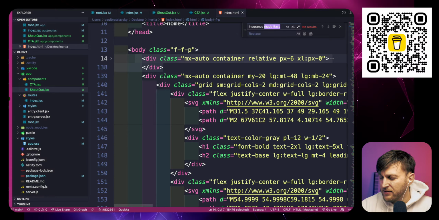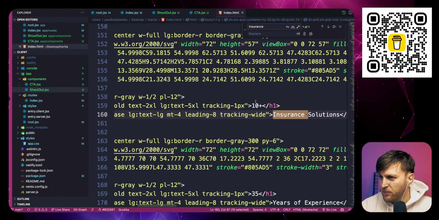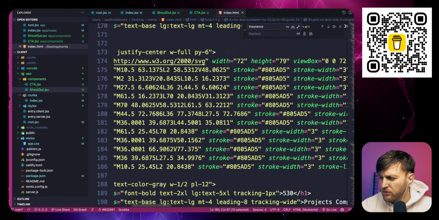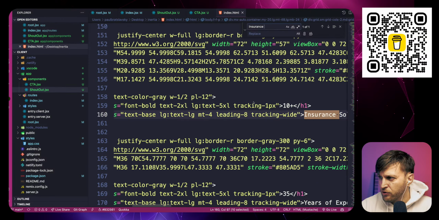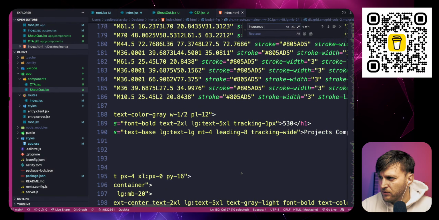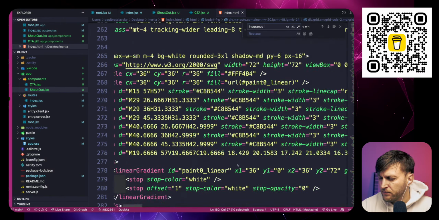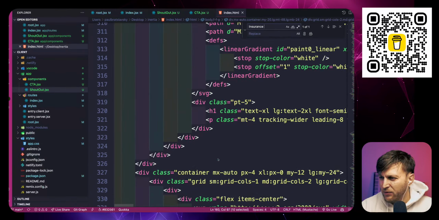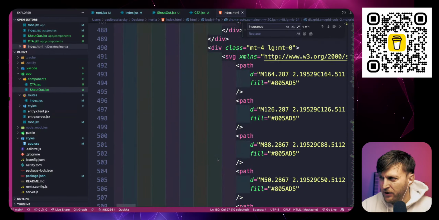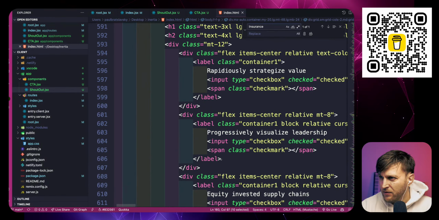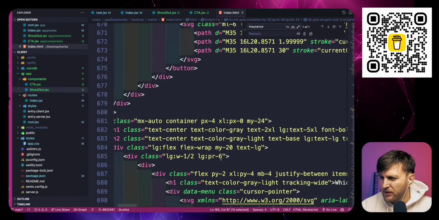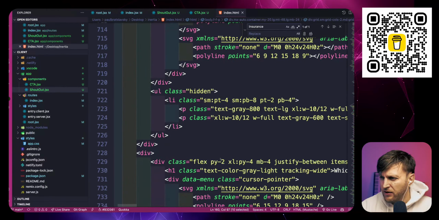Insurance made easy. Come on, there's got to be, it's here. Insurance made easy. Insurance solution. I hate when they put everything in one thing. I think it's all the way in the bottom. I just want to pull out that component, start trial.